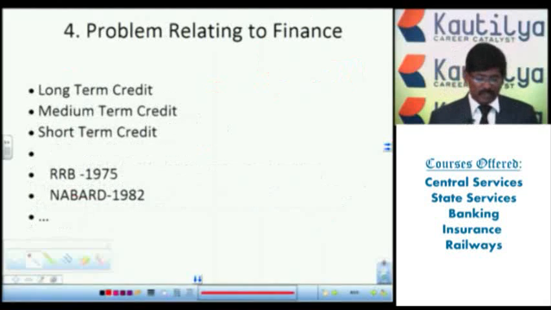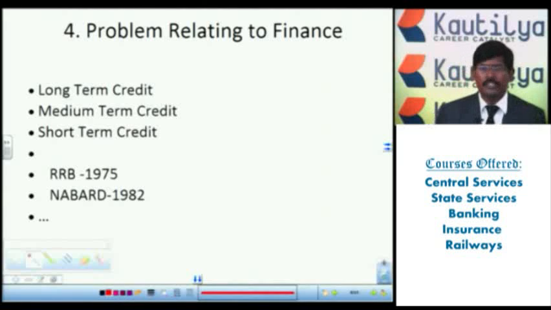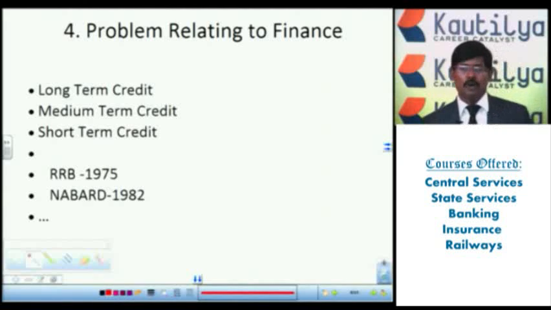Next, what are the problems relating to finance in the agriculture sector? The main important thing is that long term, medium term and short term loan facilities are a problem. Generally the long term loan or credit facility should be for purchasing land, for industries, for the tractor, for pipelines or the borewell, and all the things as required.